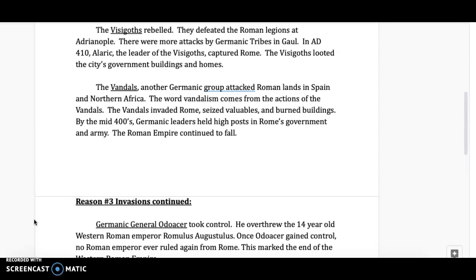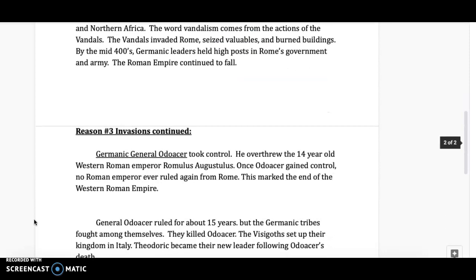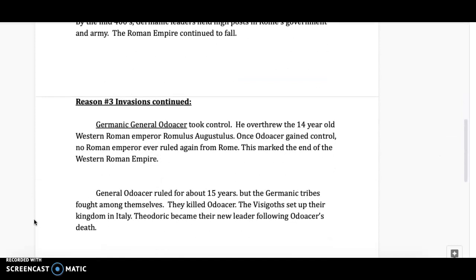By the mid-400s, Germanic leaders held high posts in Rome's government and army. The Roman Empire continued to fall. Germanic general Odoacer took control. He overthrew the 14-year-old Western Roman Emperor Romulus Augustulus. Once Odoacer gained control, no Roman emperor ever ruled again from Rome. This marked the end of the Western Roman Empire.